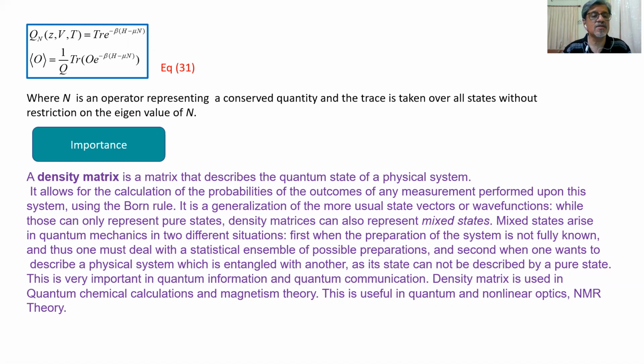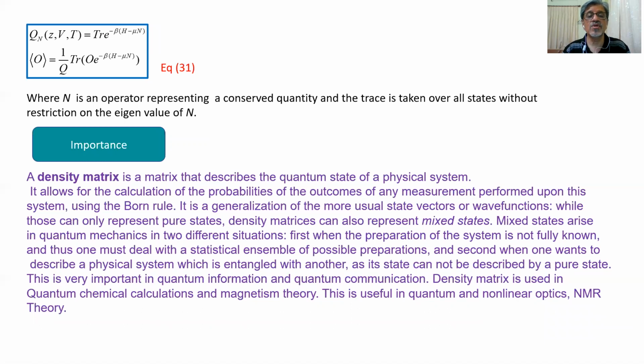Mixed states arise in quantum mechanics in two different situations. First, when the preparation of the system is not fully known, and thus one has to deal with a statistical ensemble of possible preparations. And second, when one wants to describe a physical system which is entangled with another one, as its state cannot be described by a pure state. So in these two situations, mixed states arise, and we use the density matrix.